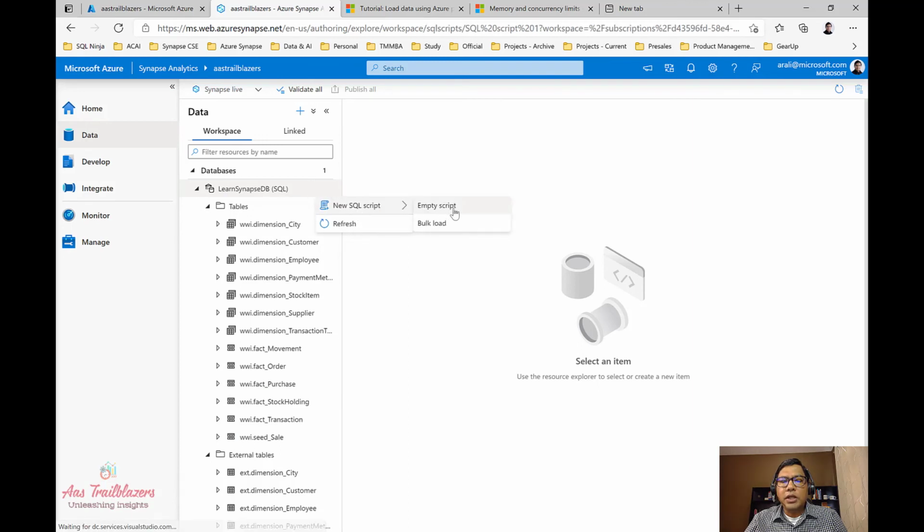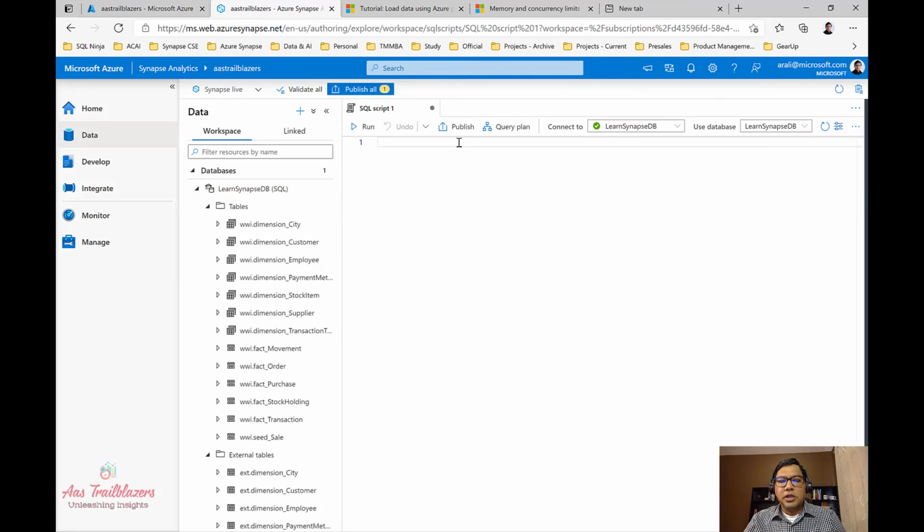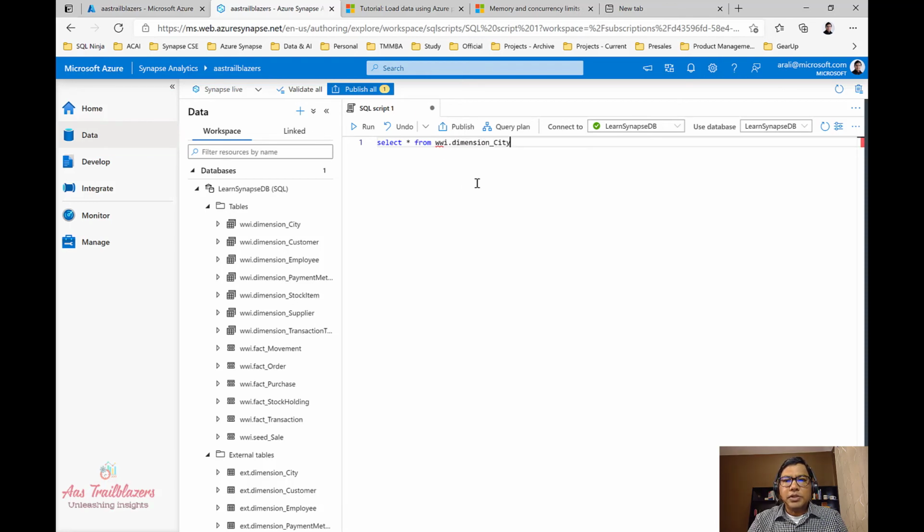We can create a new SQL query window and specify the command that we want to execute. Say we want to execute select star from wwi dot dimension city, and we want to select only a few records.